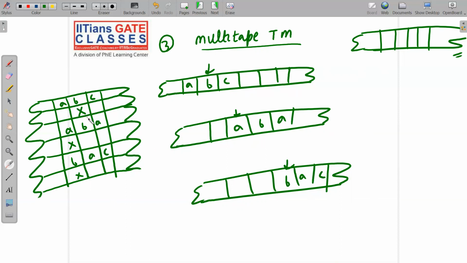I hope you have got the hint. For this basic course, this is more than enough to say that multi-tape and single tape, or standard Turing machine, both have the same power. Standard Turing machine is a single tape, right? For this basic course, this is more than sufficient. But I have given you an intuitive idea about why multi-tape and single tape will have the same power. I hope I have made the point clear. Please note it down carefully. I am jumping to the next slide.